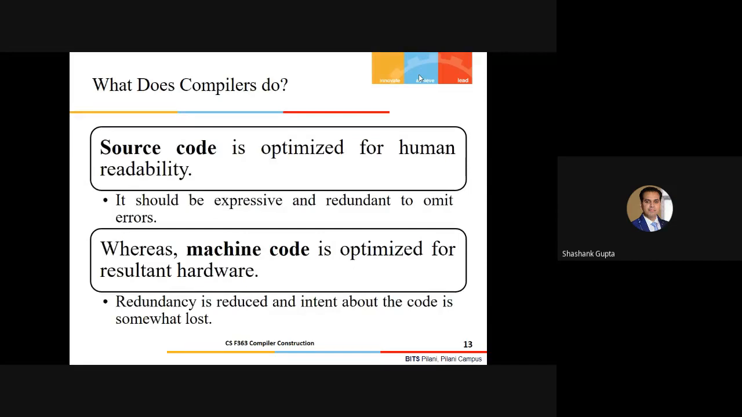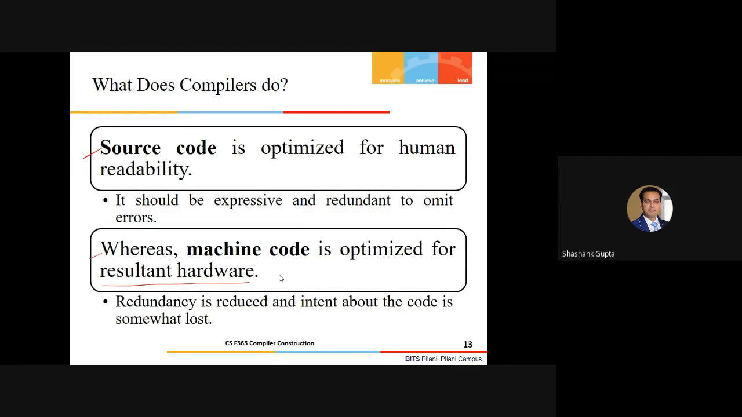Now, let's focus on the source code and the machine code one more time. Remember that the source code is generally optimized for human readability. It should be expressive enough and redundant enough to omit errors. Whereas the machine code should be optimized for the resultant target machine, the resultant hardware. So redundancy is reduced and the intent about the code is somewhat lost.